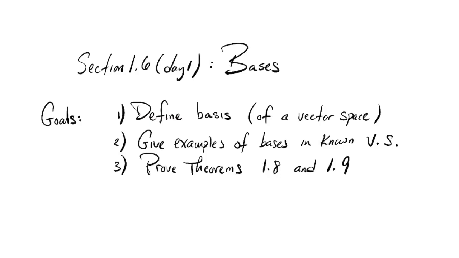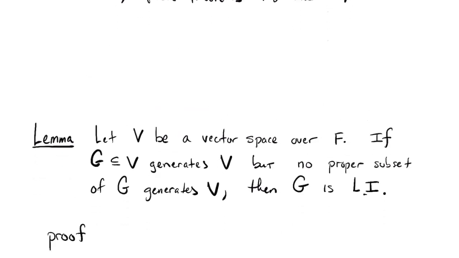In this first day of 2 days in section 1.6, we're going to take a look at the very important notion of basis in a vector space. So the goals of the lecture: I want to motivate and define what I mean by a basis. I want to give several examples of bases inside of our known examples of vector spaces. And then I want to prove two theorems. A characterization of bases, well, at least for finite sets, we're going to limit our attention to that case. And then also the fact that every generating set always contains a basis. Okay, so we'll look at statements of them as we go.